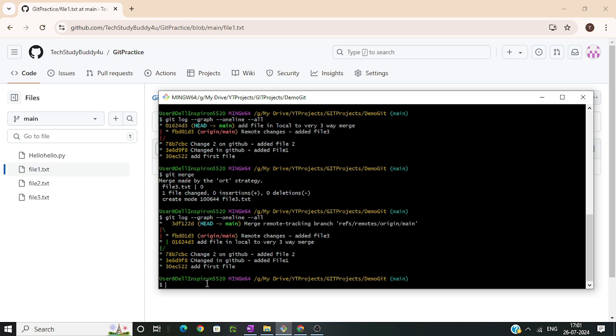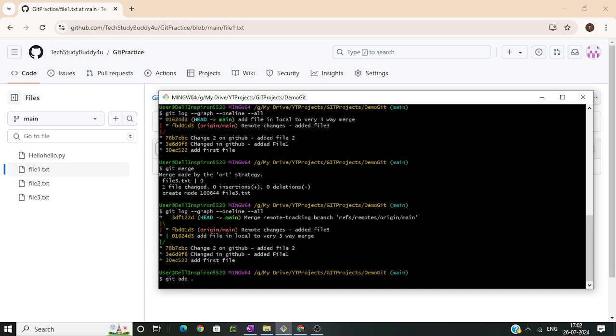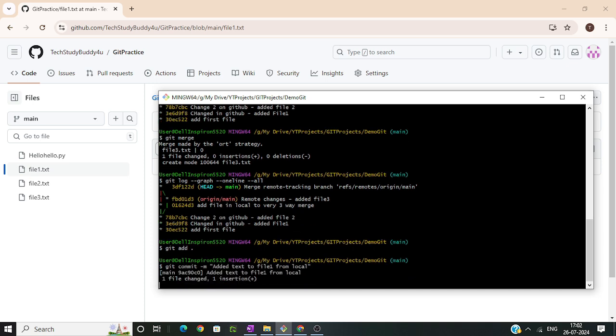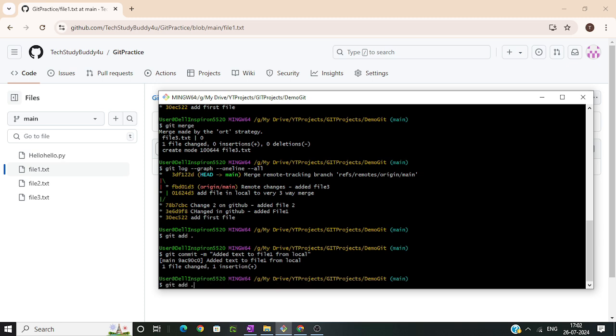So I have done the change here, and I committed in the remote, but I have not committed in the local. So let me say git add, git commit -m. Okay, commit done. So let me check the log now.